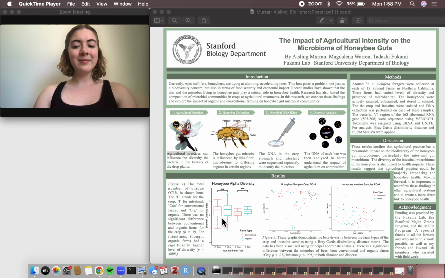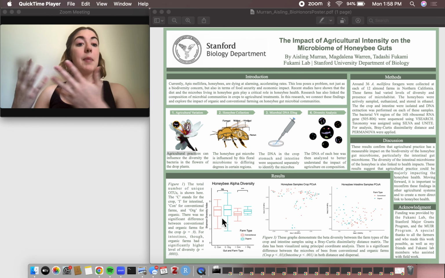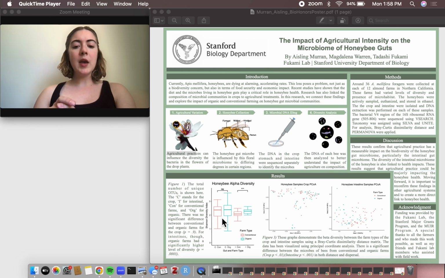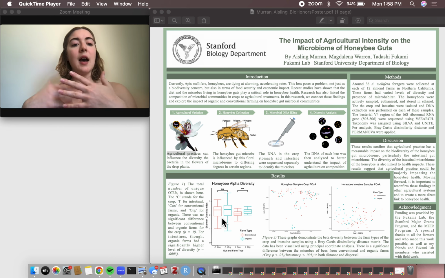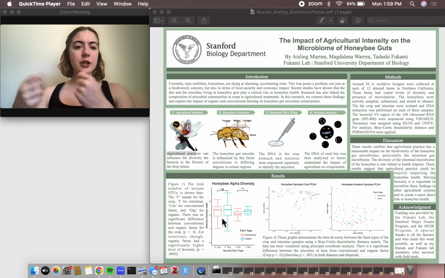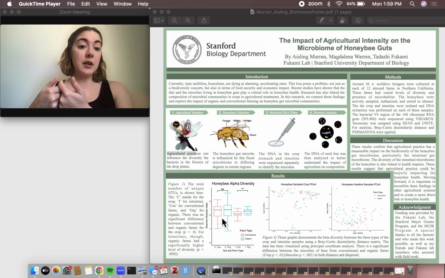And what we found when we did that was that there was actually a very significant difference in the intestine of the bees between organic and conventional farms. This is interesting because the crop stomach is seen as being more variable and more easily influenced by the plant that the bees are going to. But the intestine is seen as more stable, passed down from other bees in the hive through mouth contact, and less influenced by immediate changes to the surrounding environment. And that's not what we saw here. We saw that there was actually a significant impact from the conventional farms, a major decrease in alpha diversity.